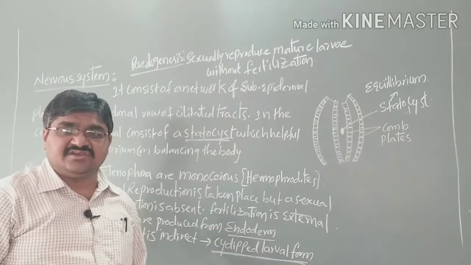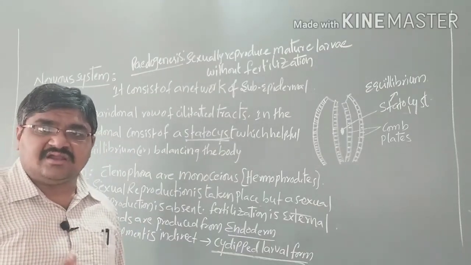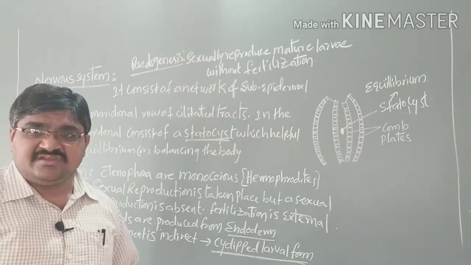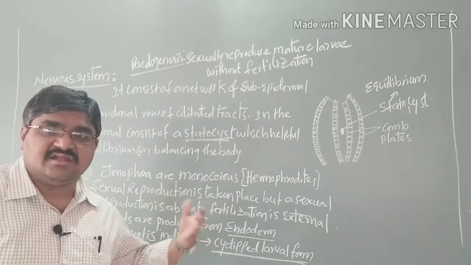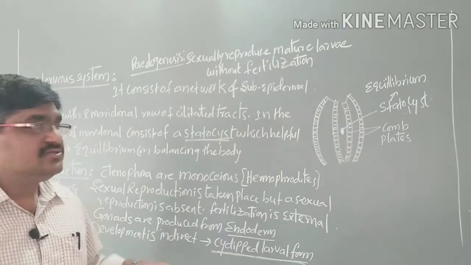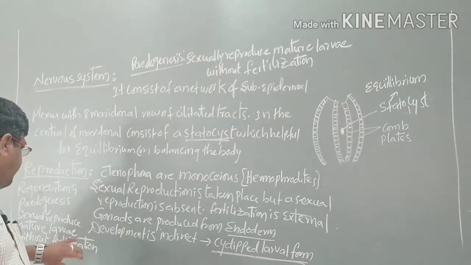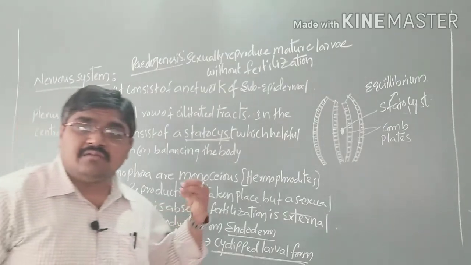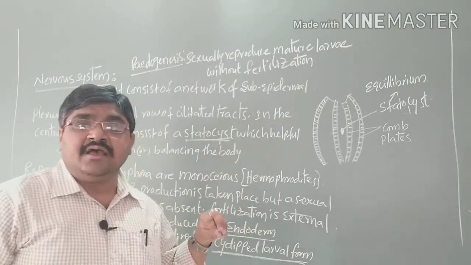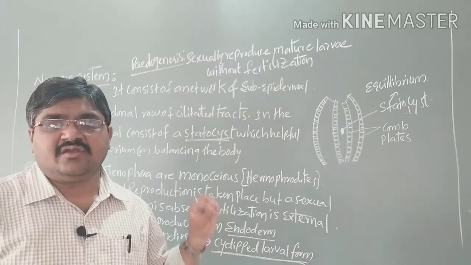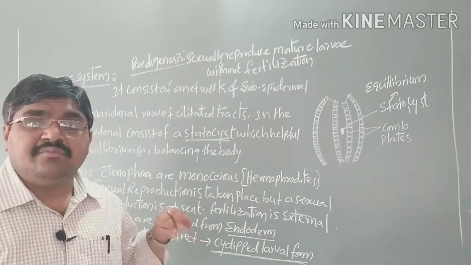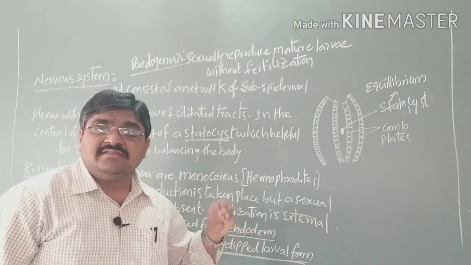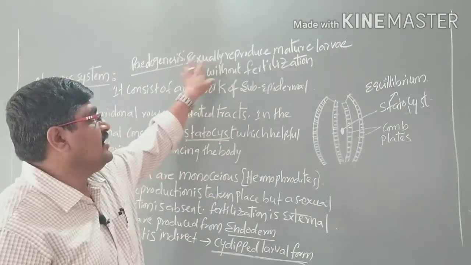That means regeneration. Regeneration means if any body parts are lost, as we have already studied in Porifera, where regeneration takes place, if any body part is lost, it will be replaced by the organism. So regeneration takes place. Regeneration means lost body parts are produced again. And it also shows paedogenesis. So what is paedogenesis? A sexually reproducing matured larva without fertilization. So this process we can call paedogenesis.